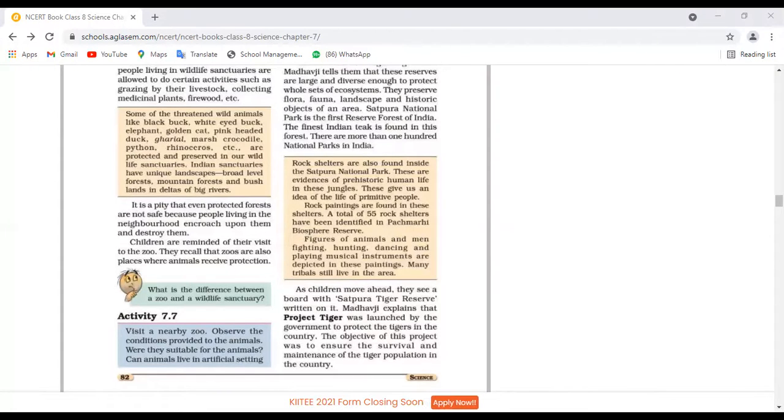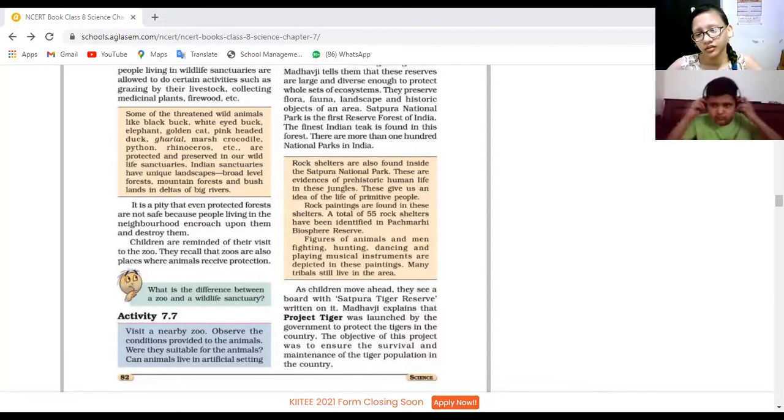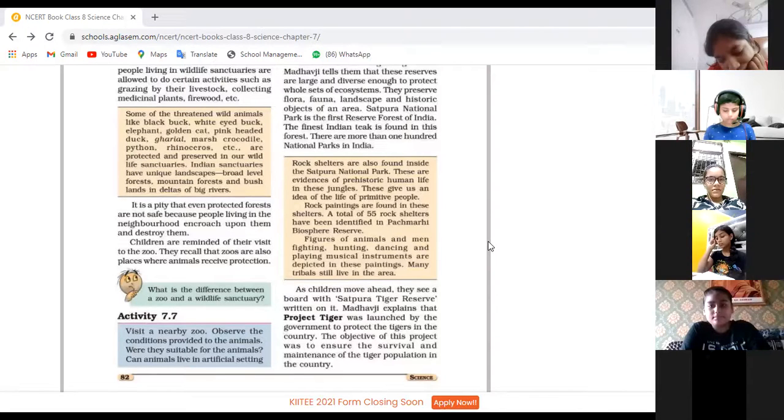Ma'am, zoo is an area where the animals are kept for public exhibition, and wildlife sanctuaries are the areas where wild animals are protected in the natural habitats. Yes, very good. This is a major difference between the zoo because maximum of you must have visited the zoo. So you can see the animals, and those animals are kept in the cages. Very few animals are roaming here and there. Rest all are kept in the cages. And in the national park or the wildlife sanctuaries, the natural habitat is provided to those particular animals.